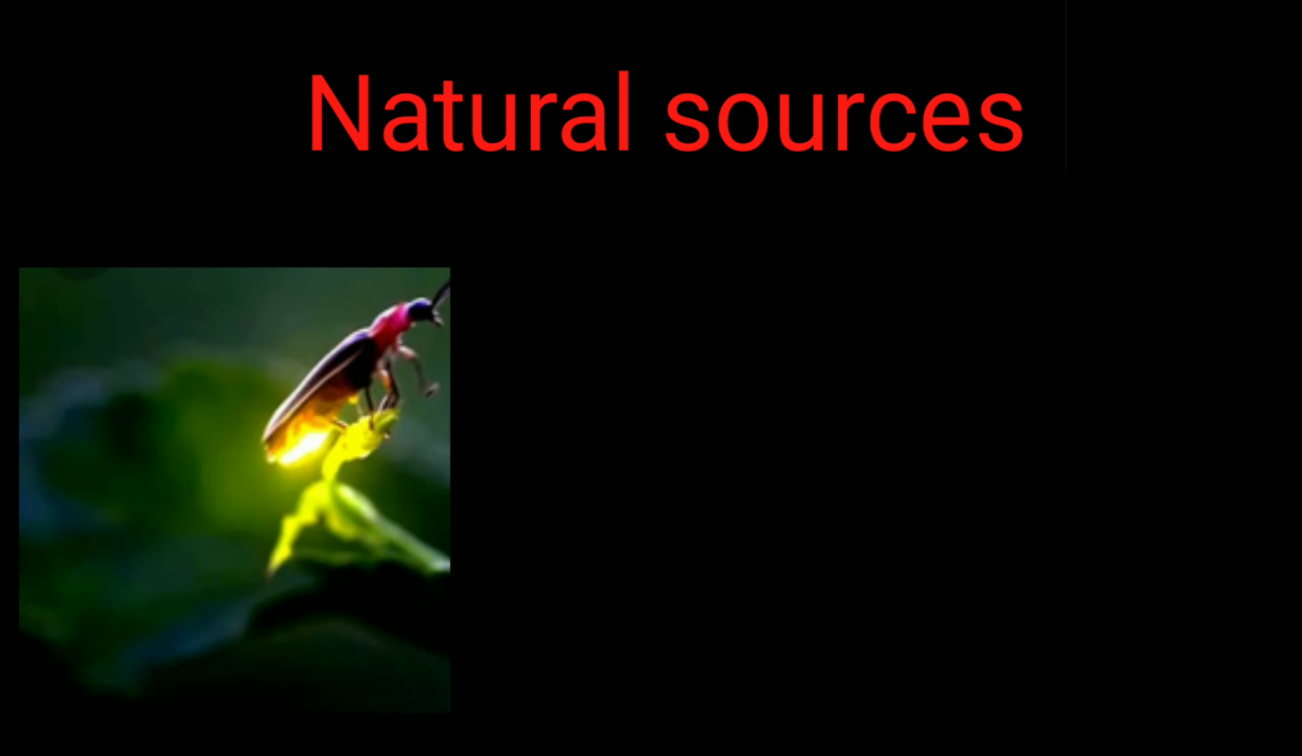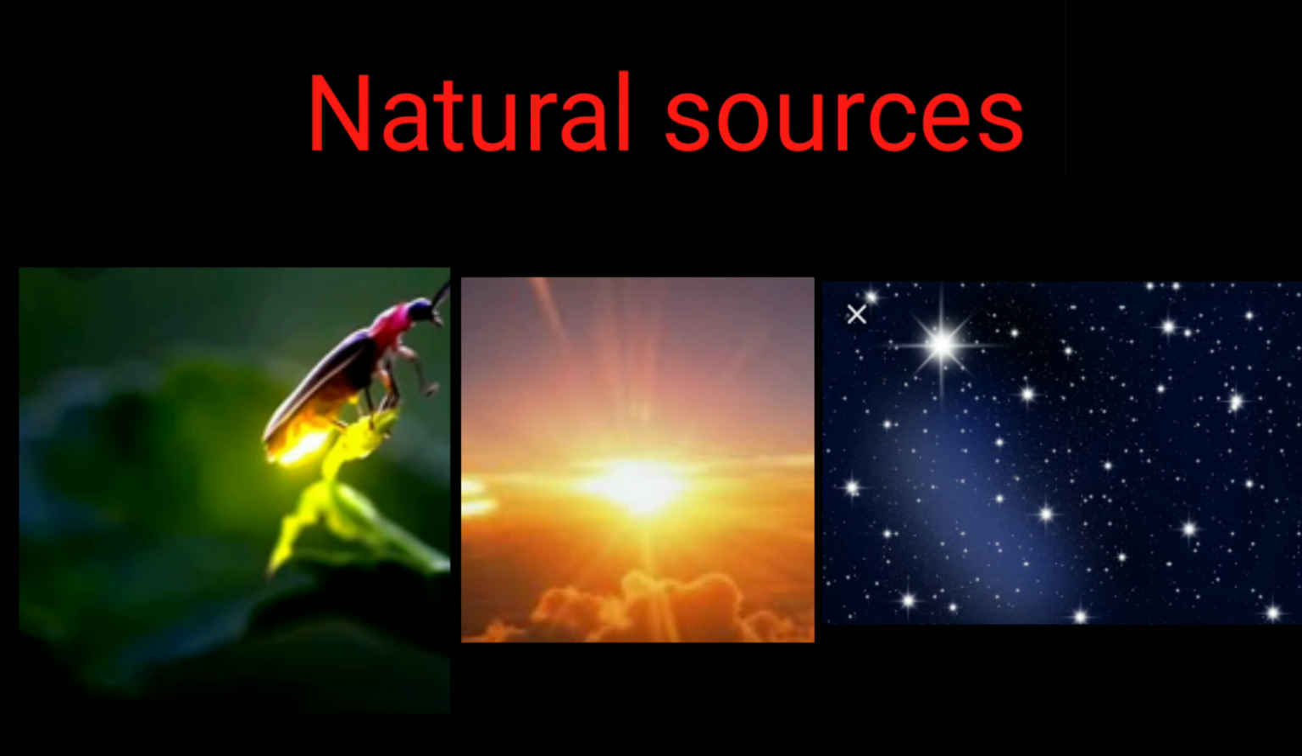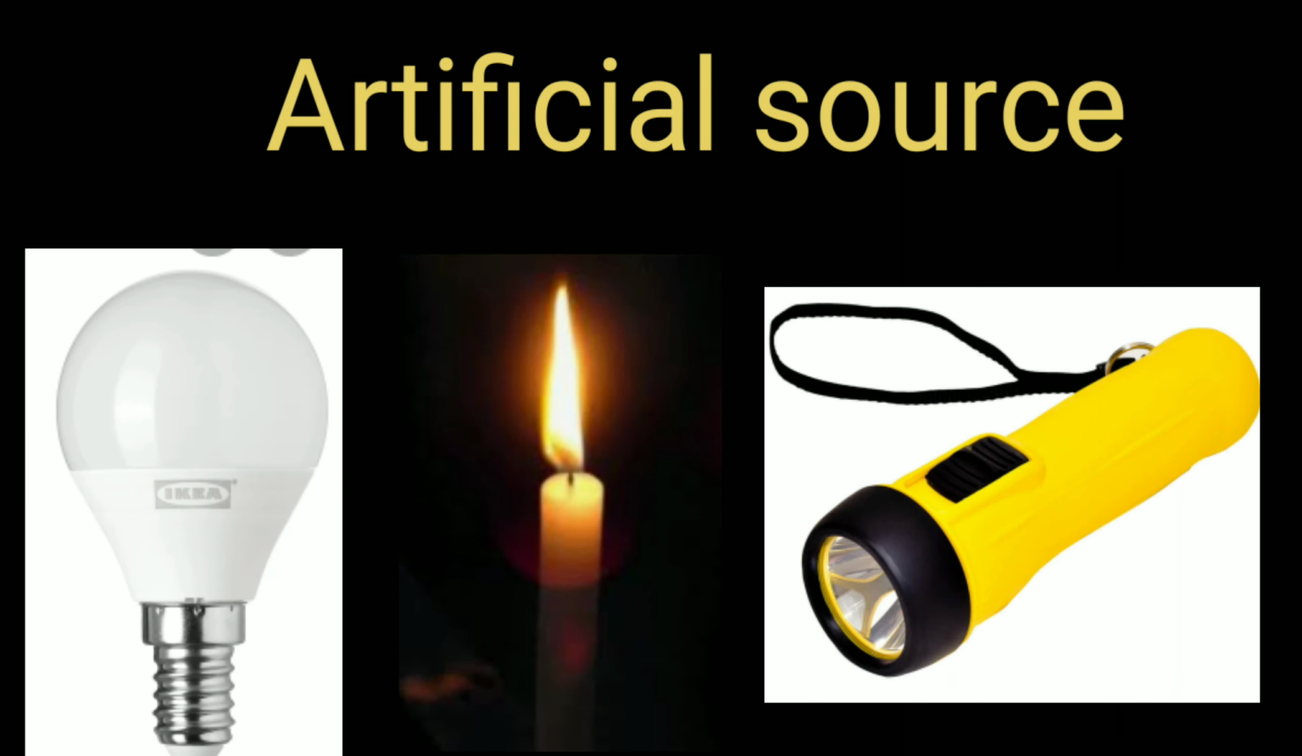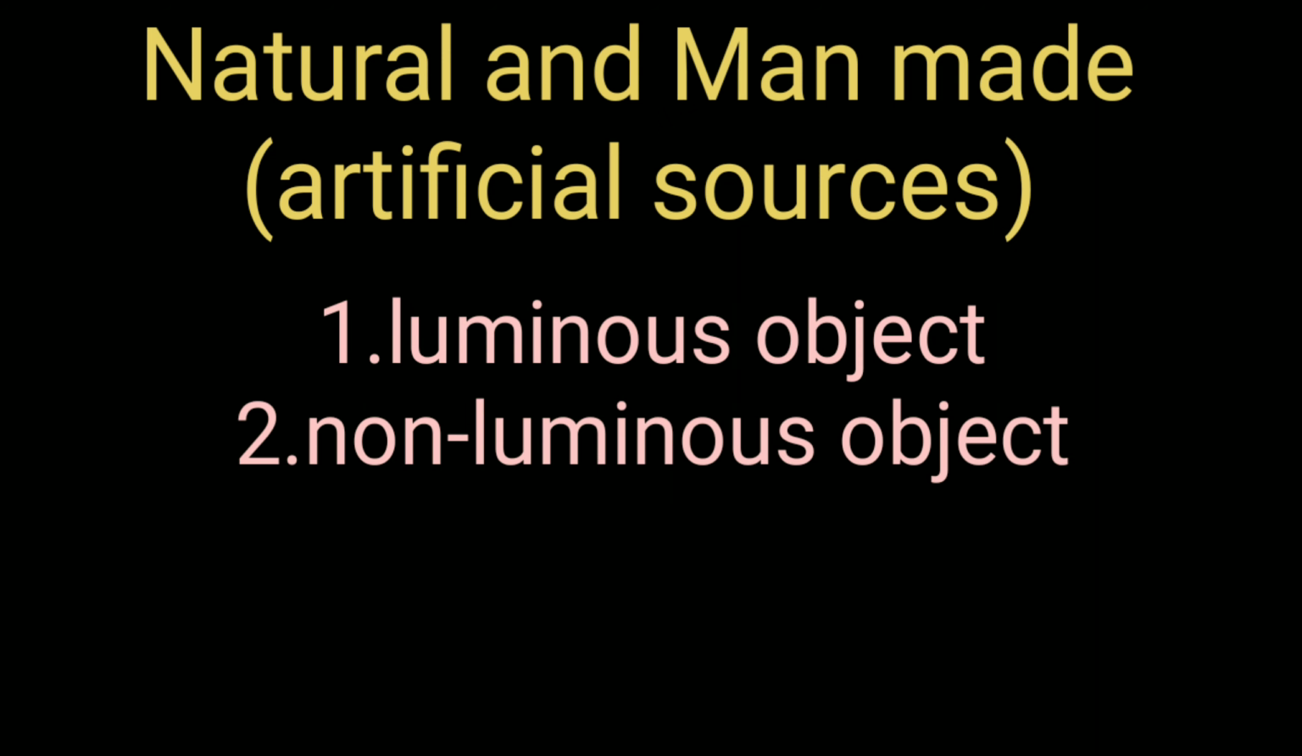Examples for natural source of light are firefly, sun, stars, etc. And then examples for man-made source of light or artificial source of light are bulb, lamp, candle, torch, etc. Again, these natural and man-made sources are divided into luminous object and non-luminous object.